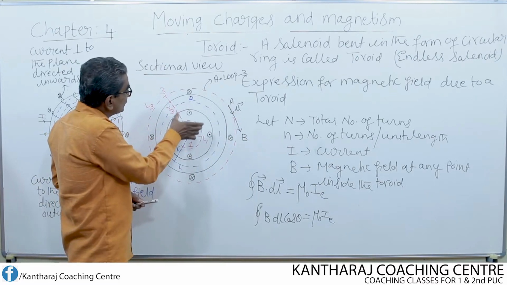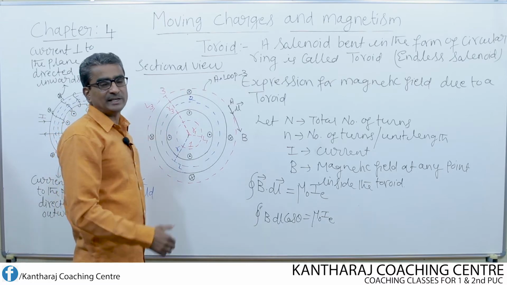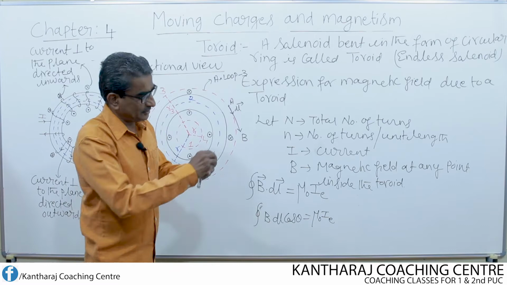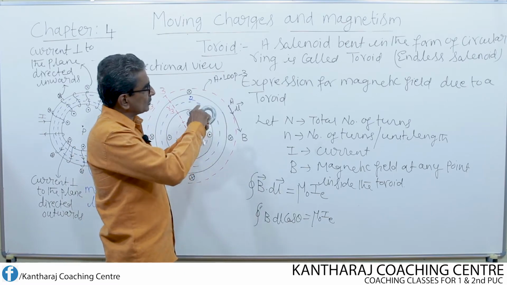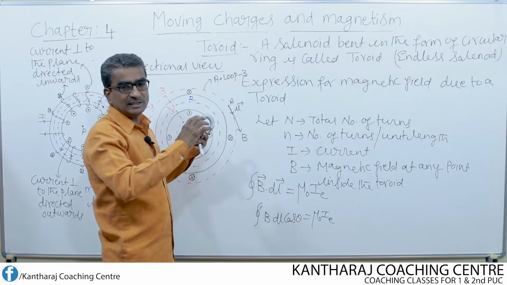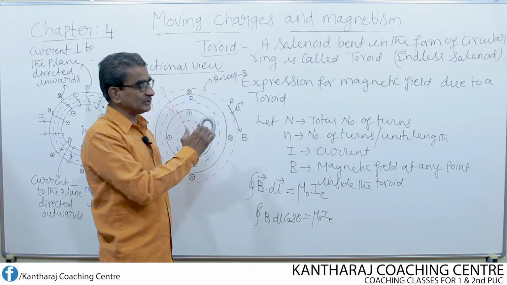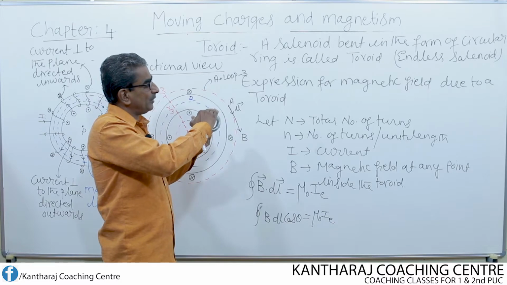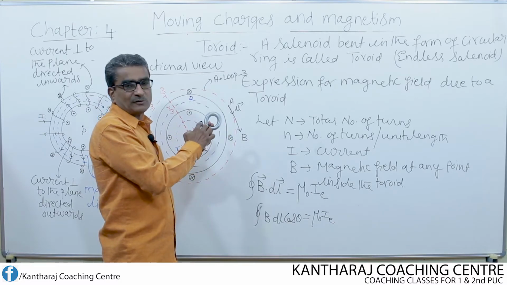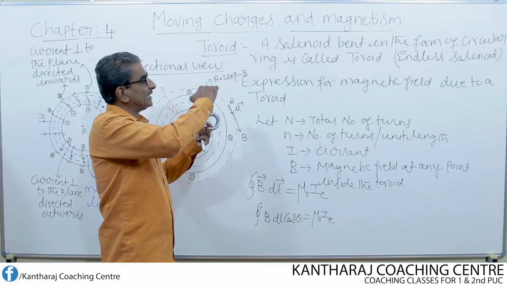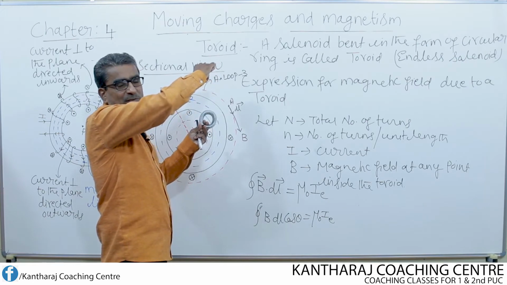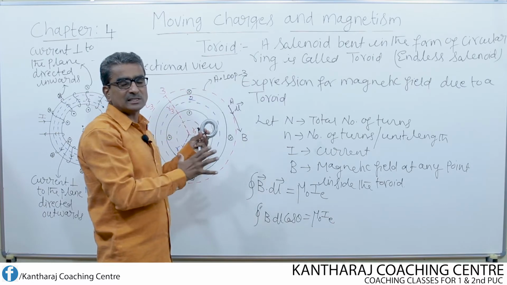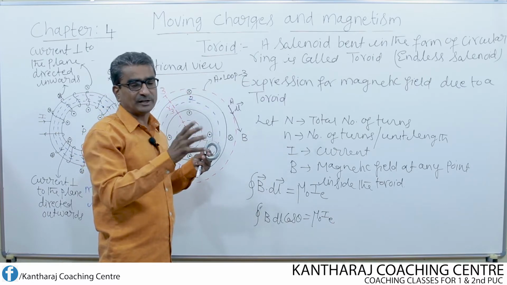Remember, outside the toroid, the magnetic field does not immediately become equal to 0. Look here, just close to the toroid in the exterior region, the field does not become equal to 0. As we move away, that means as we move a bit far from the outer surface of the toroid, the field goes on decreasing. At some point the magnetic field becomes equal to 0. But close to the toroid, the field still exists, but that field is very, very weak.